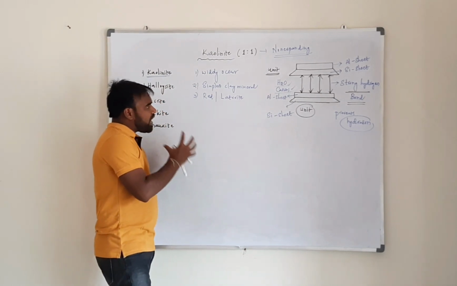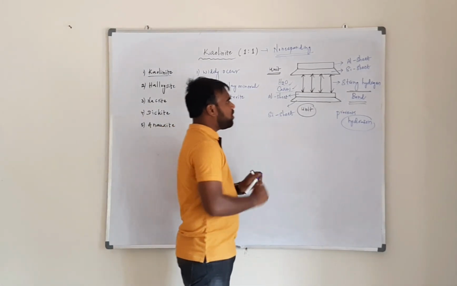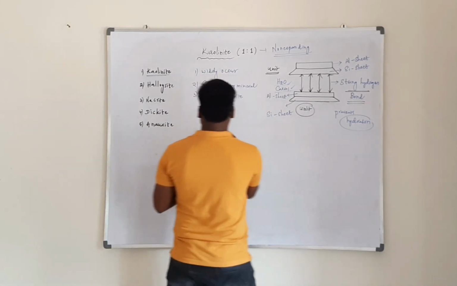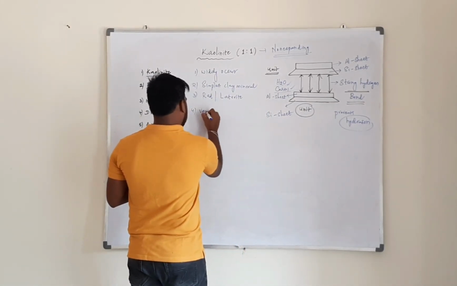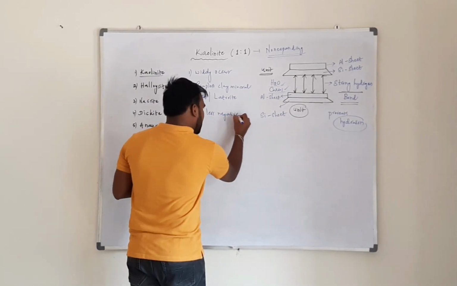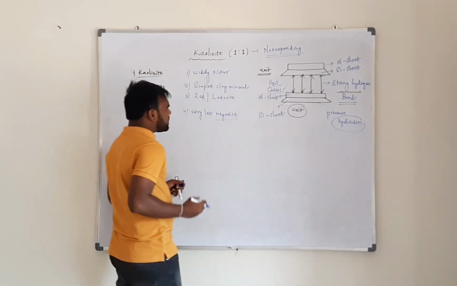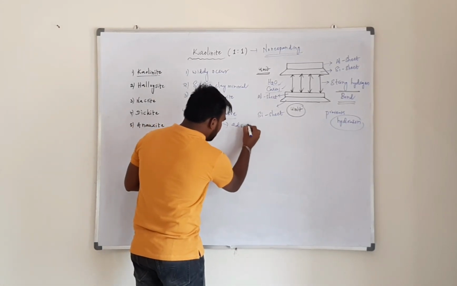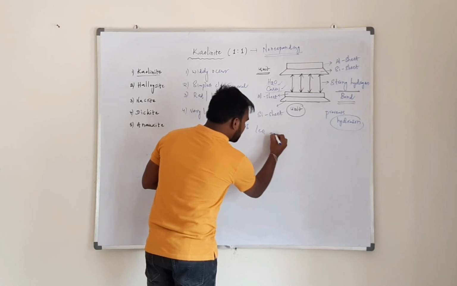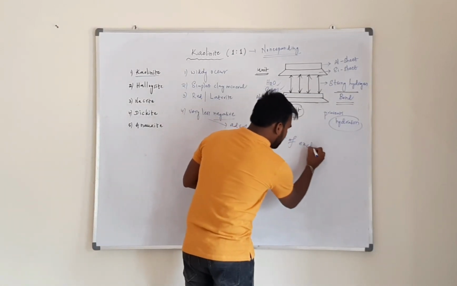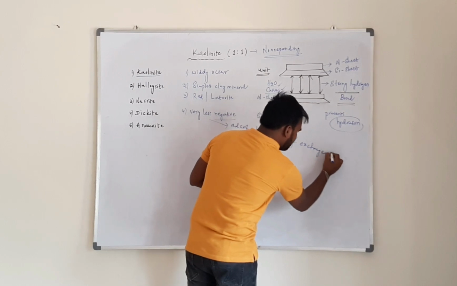Due to the lack of isomorphous substitution, kaolinite has very little negative charge. If kaolinite has less negative charge, it definitely adsorbs a smaller amount of exchangeable cations.